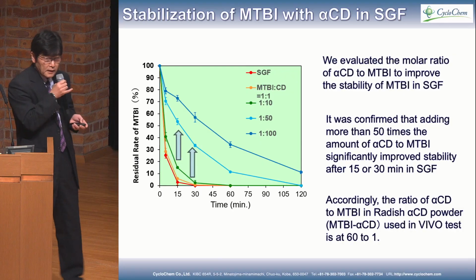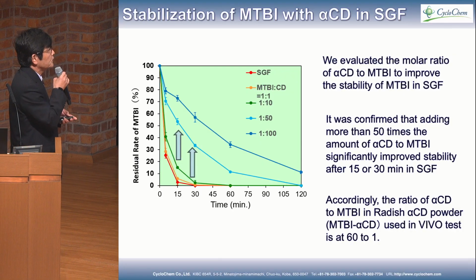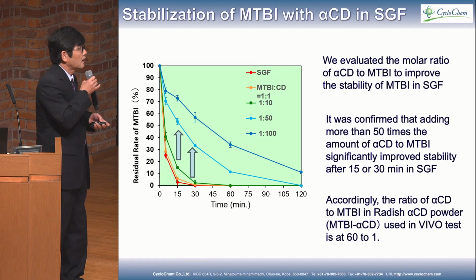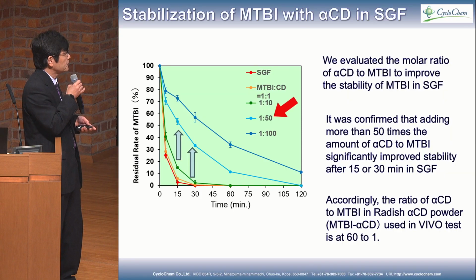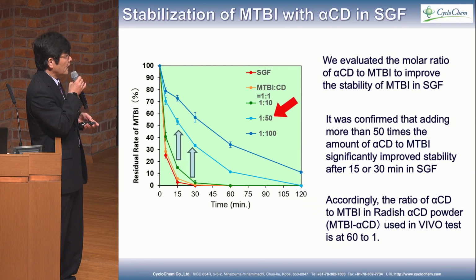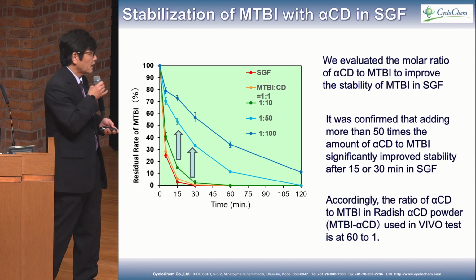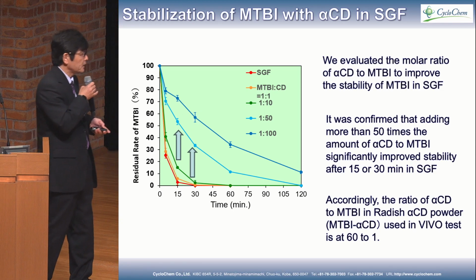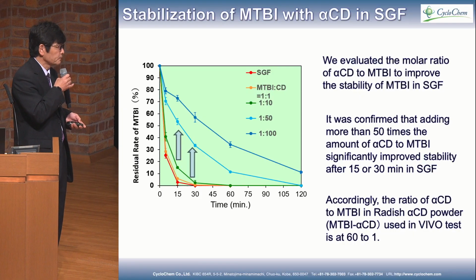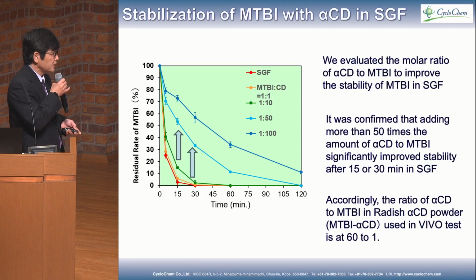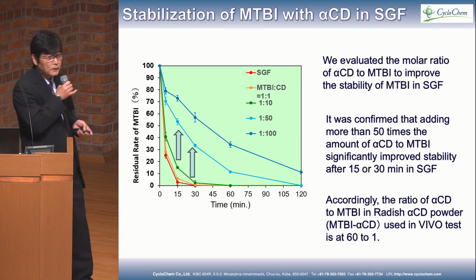That's why we selected alpha cyclodextrin and evaluated the amount, and it was confirmed that adding more than 50 times of alpha cyclodextrin to the MTBI here significantly improved the stability after 15 to 30 minutes. So accordingly, the ratio of alpha cyclodextrin to MTBI in the radish alpha cyclodextrin powder used in the in vivo study is 60:1.